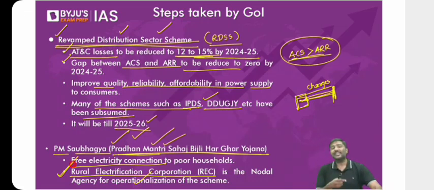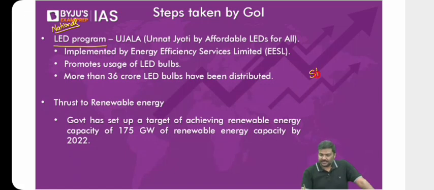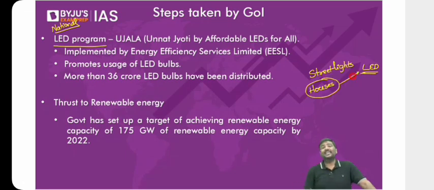So this is one more very important reform. One is RDSS. The second one is the PM Saubhagya scheme. The third one is the National LED program. Now, what is this National LED program? Government of India says there are street lights, and we will ensure all the street lights are LED lights, light emitting diode. There are also houses, where we are using bulbs, tube lights, etc. Government wants to ensure that all the houses in India will use LED bulbs, LED tube lights, etc.